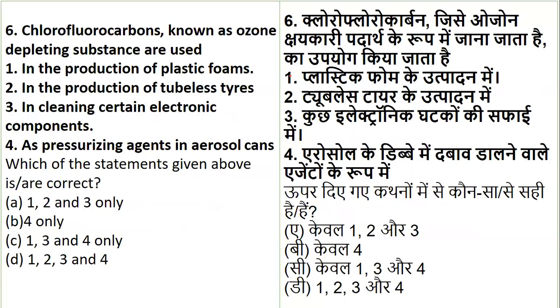Chlorofluorocarbons, known as ozone depleting substances, are used for what? I'll repeat once again. Chlorofluorocarbons, known as ozone depleting substances, are used for what?